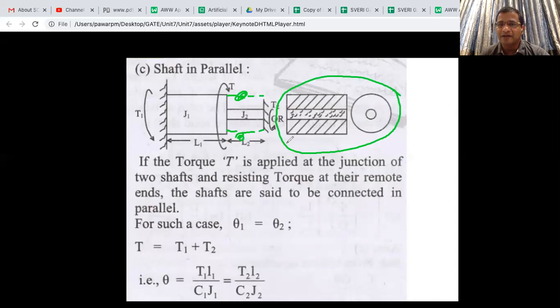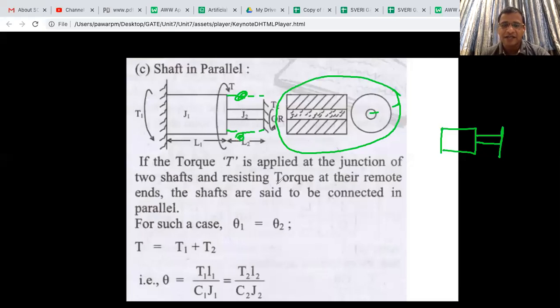What is meant by parallel? Their CG passes through one another, whereas in the other case, bars in series, it was one after another. Here one bar is inside another bar.